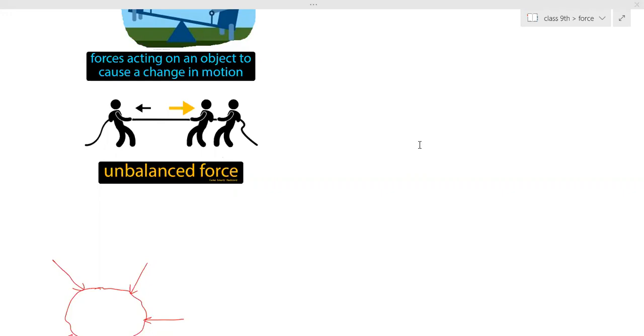So if you want to change the state of the motion, the direction of the motion, or the speed of the motion, every time unbalanced force has to be applied on the object. If balanced force is acting on the object, what change can take place? Ma'am, the object will not move at all. And if it is already in motion? Ma'am, it cannot be in motion, ma'am.